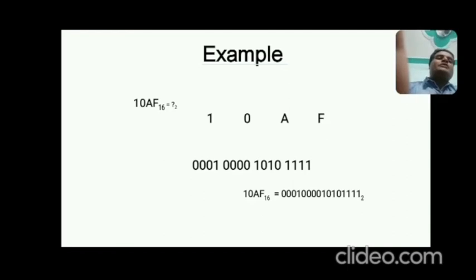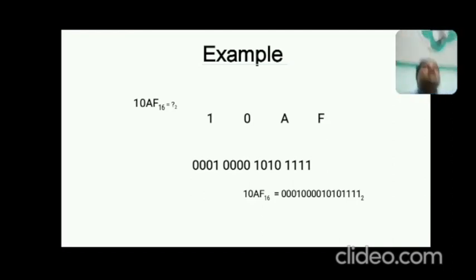So F is equal to 15, and 15 in binary you can write as 4 times 1, that is 1111. And what is the value of A in hexadecimal? You know, it is 10. So 10 in binary is 1010. And 0 you can write as 4 times 0, and 1 you can write in binary as 0001.